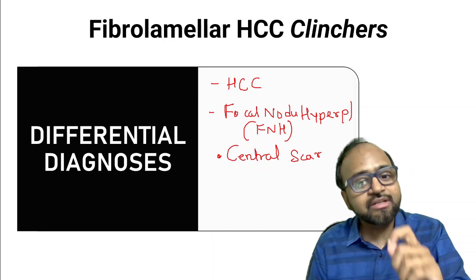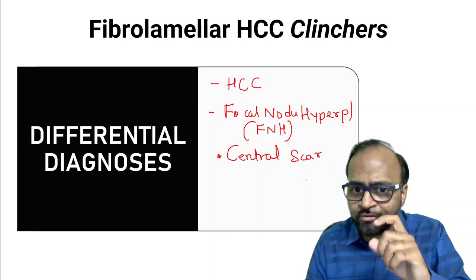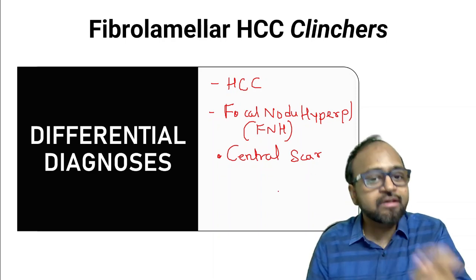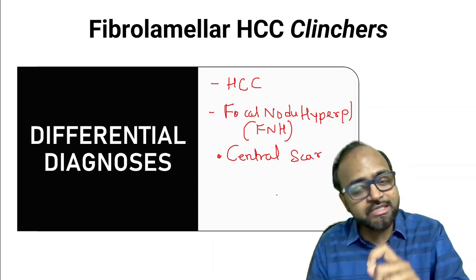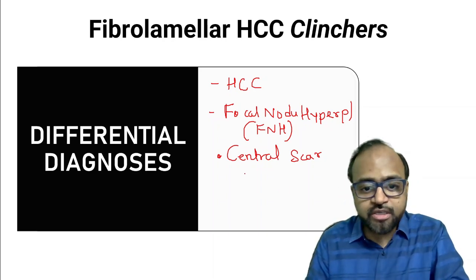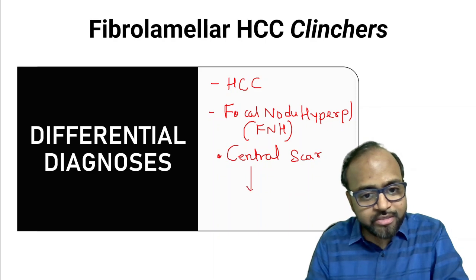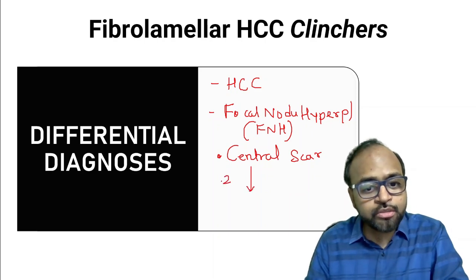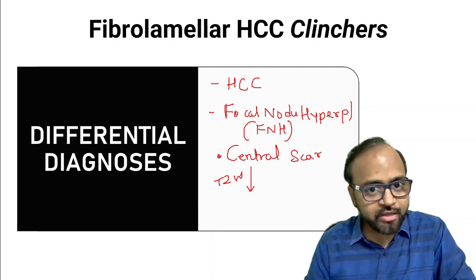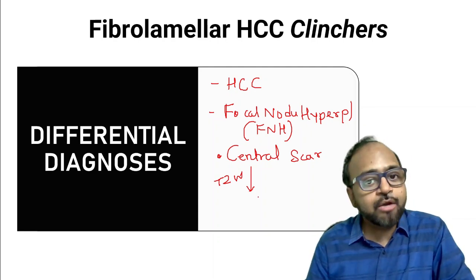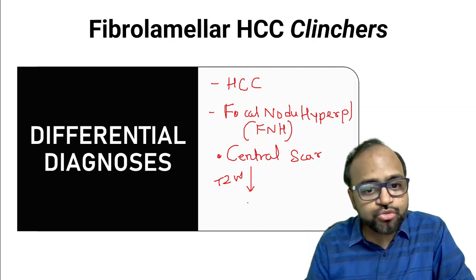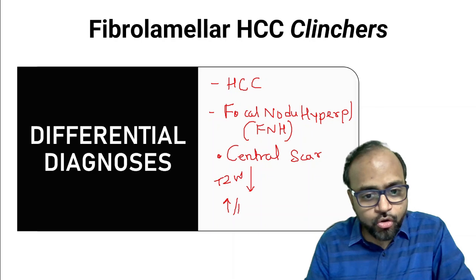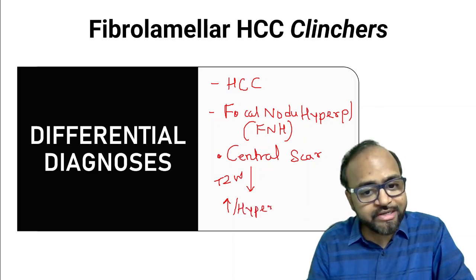Another differential is FNH. Now, one way to distinguish between fibrolamellar HCC and FNH is to do an MRI and look at this central scar on T2 weighted images. When you do a T2 weighted MRI image, how does the central scar of FNH look? The central scar in cases of FNH looks bright or hyperintense.